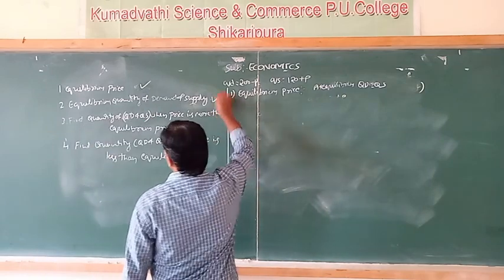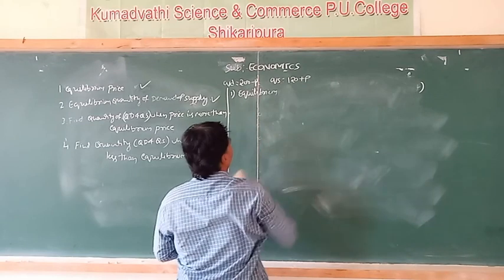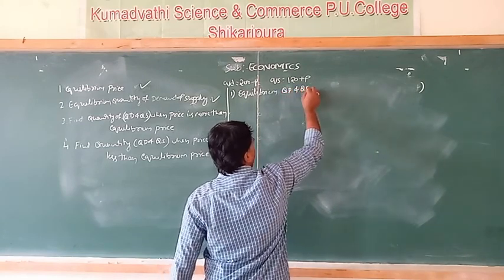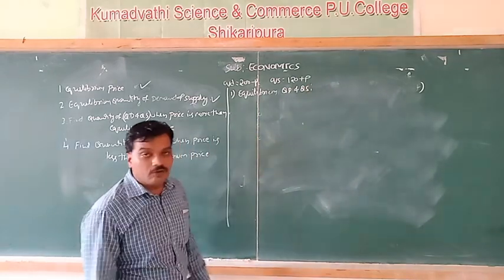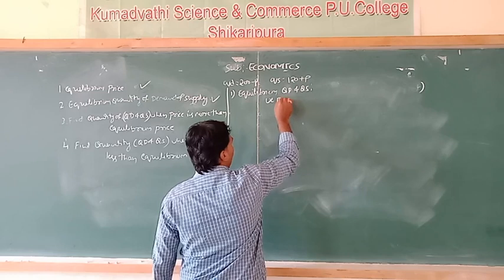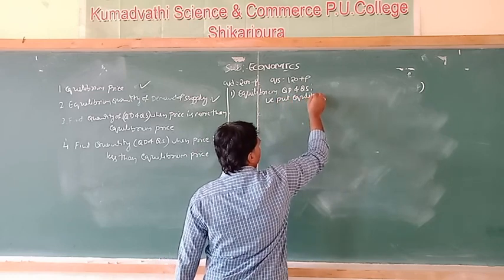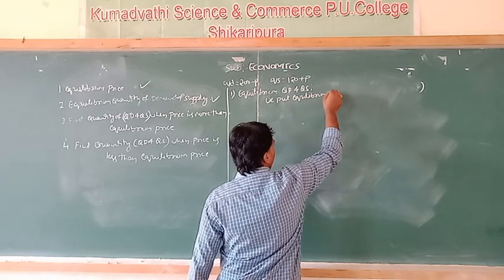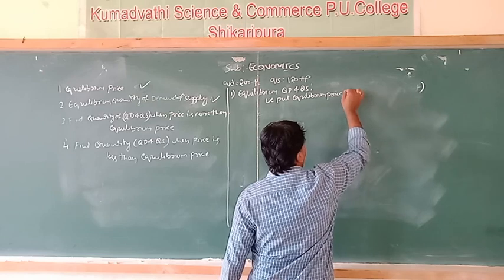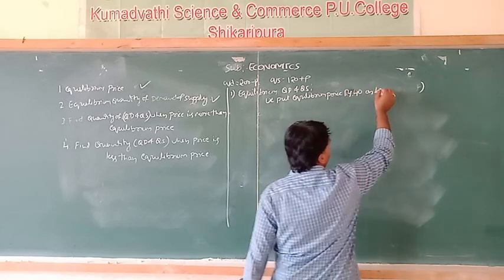The second question is equilibrium quantity of demand and supply, equilibrium QD and QS. To find equilibrium QD and QS, we put the equilibrium price, rupees 40, in both equations.